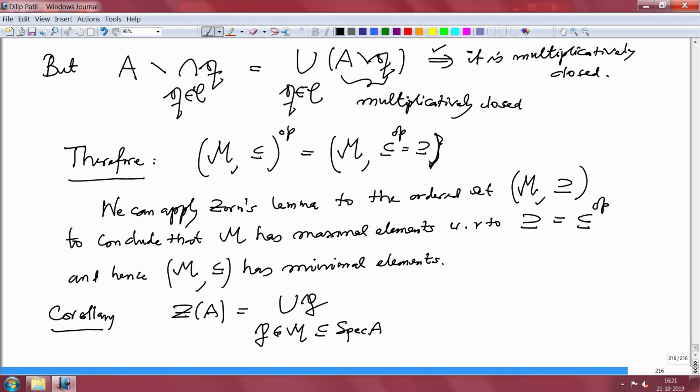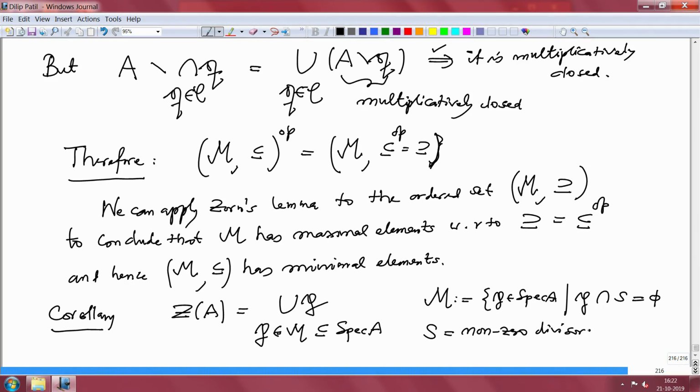In fact, we can take M precisely to be all those prime ideals P such that P intersection S is empty, where S is the set of all non-zero divisors in A, which is a multiplicatively closed set, and now apply the earlier result and you will get this equality.